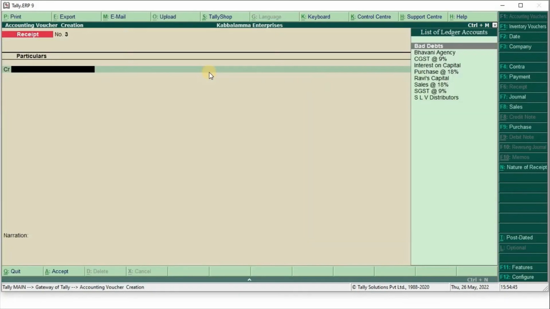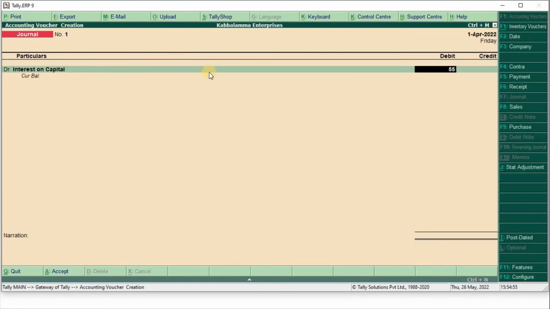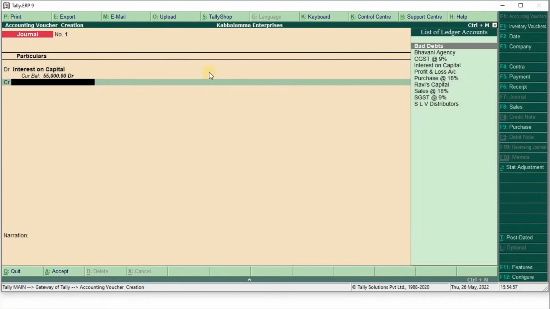Go to accounting voucher, press F7 for a journal voucher for adjusting all the entries. Select interest on capital 55,000, Ravi's capital.